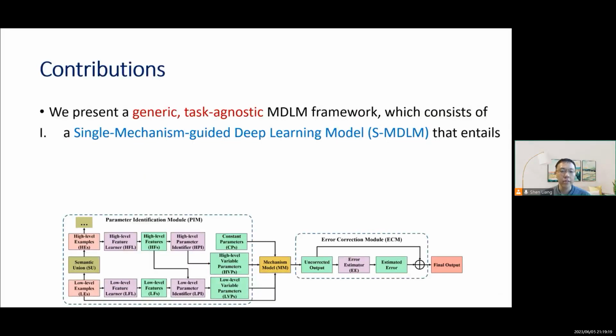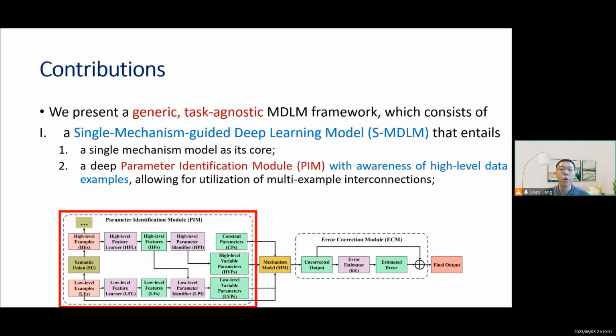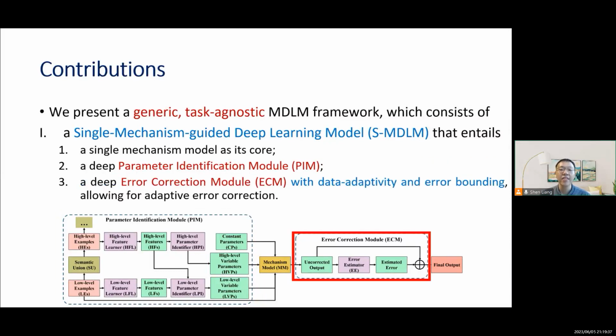Addressing these limitations, we present a generic, task-agnostic MDRM framework, which consists of a single mechanism-guided deep learning model, or SMDRM, that entails a single mechanism model as its core, a deep parameter identification module with awareness of high-level data examples, and a deep error correction module with data adaptivity and error bounding.